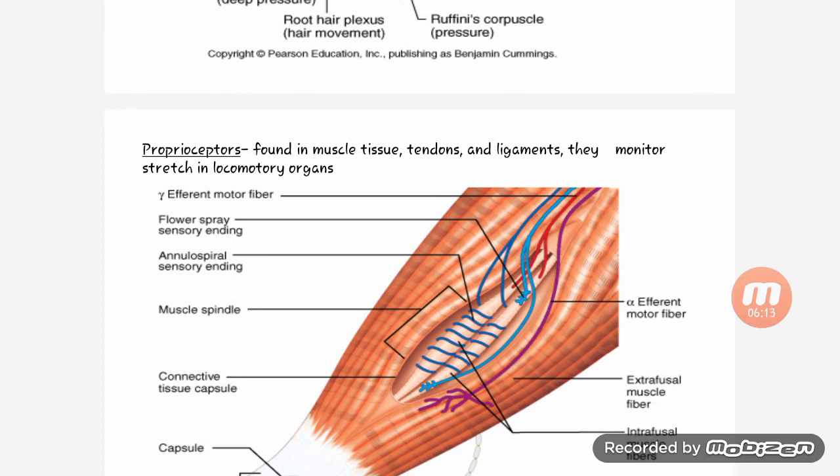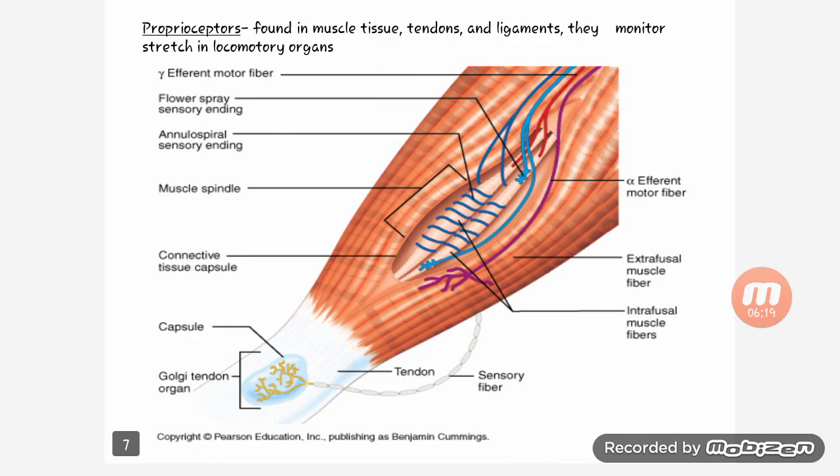Then proprioceptors are found in muscle tissue, tendon and ligament. They monitor stretch in locomotory organs.